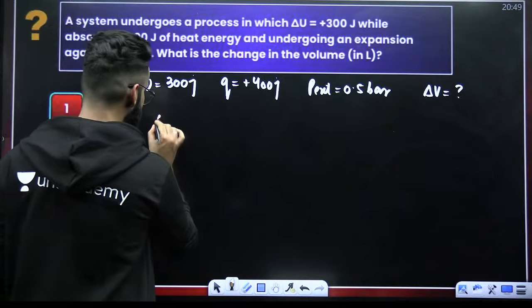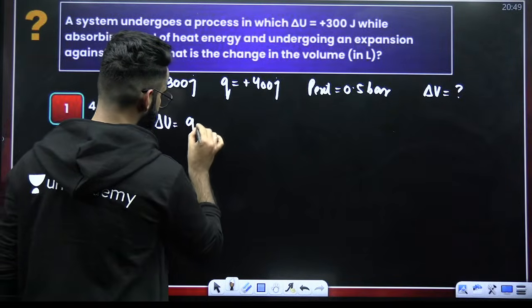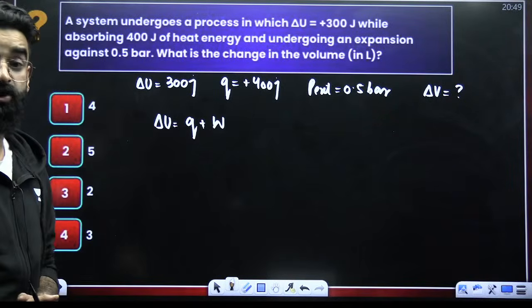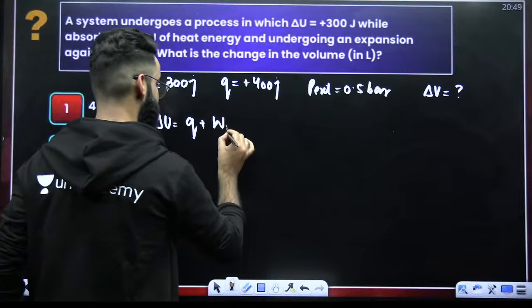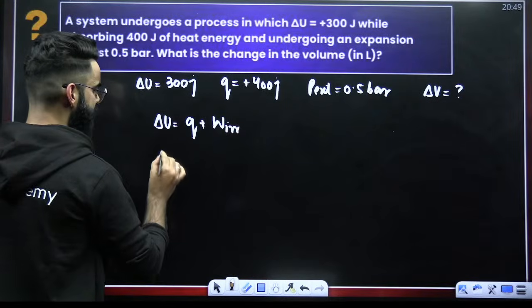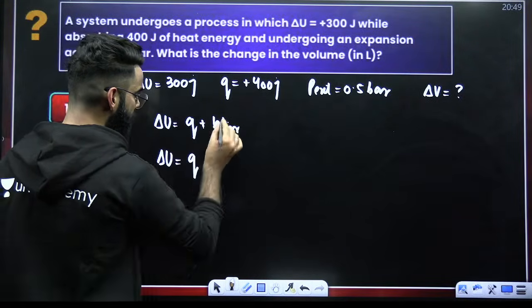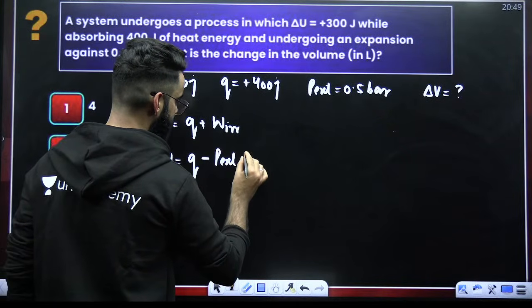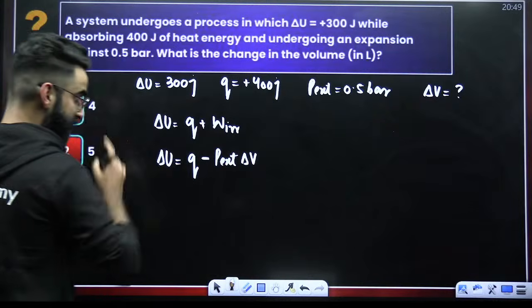First law says that your delta U has to be equal to Q plus W, right? And since expansion of the gas is happening against constant external pressure, the process has to be irreversible. When the process is irreversible, I'll say delta U is equal to Q, and instead of W, I'll write minus P external delta V.